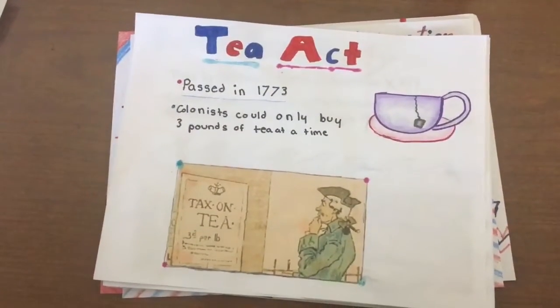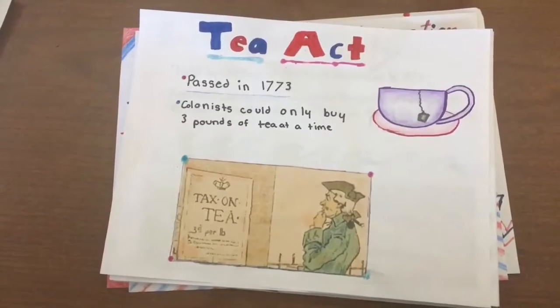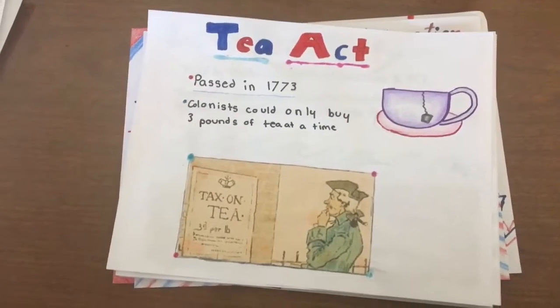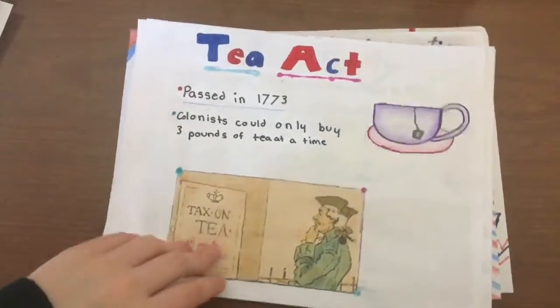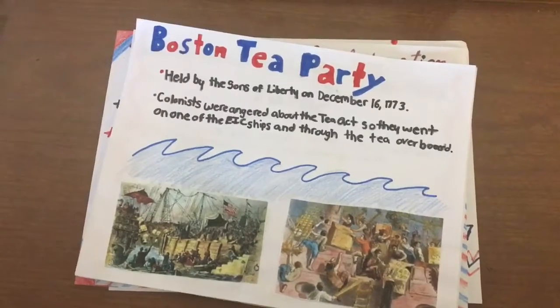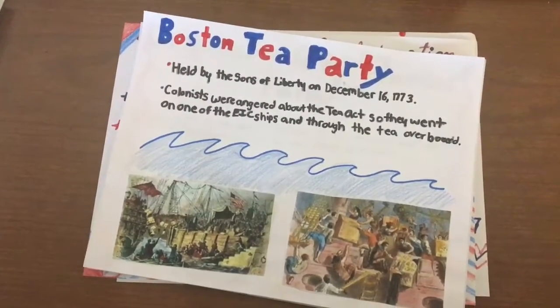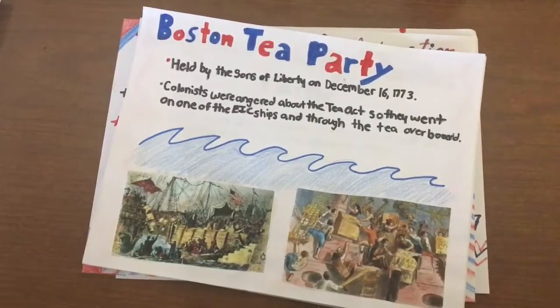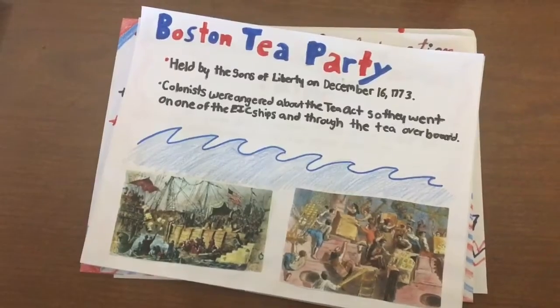The Tea Act. Passed in 1773 to reduce the amount of tea that was being stored in the EIC. This angered colonists because they were never happy with this. Colonists were so mad that they went on EIC ships and threw all the tea overboard. 92,000 pounds of tea were dumped. First event leading to the American Revolution.